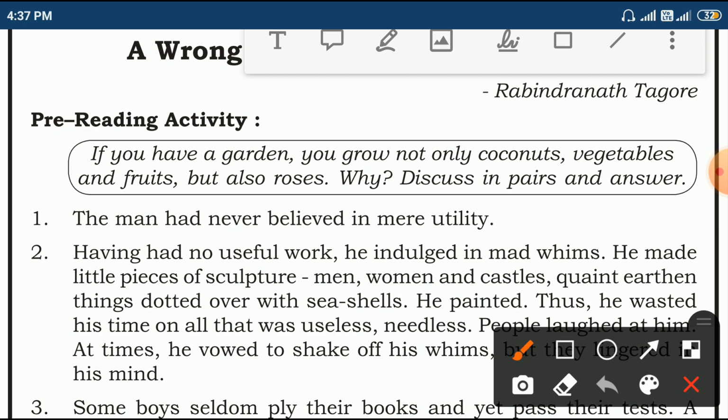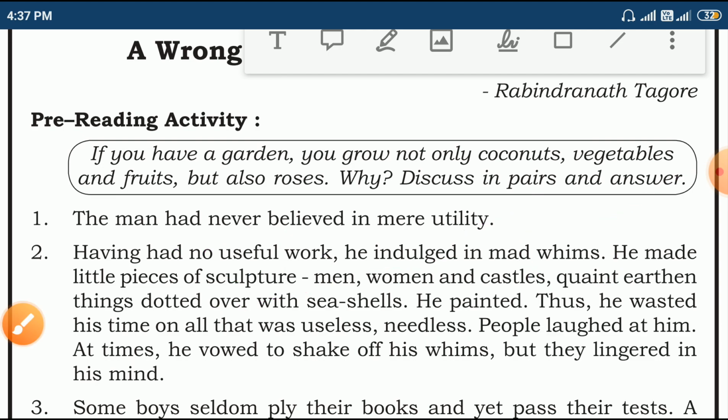So he doesn't have any useful work. That's why he enjoyed mad whims. Mad whims means sudden desires. He made little pieces of sculpture, men, women, and castles. So what are the works of this man?